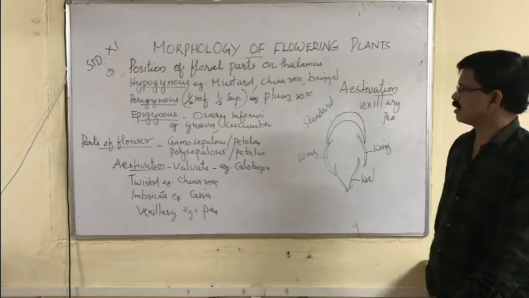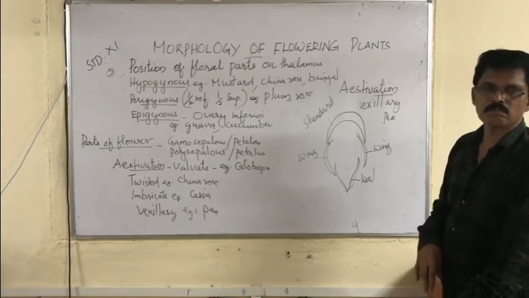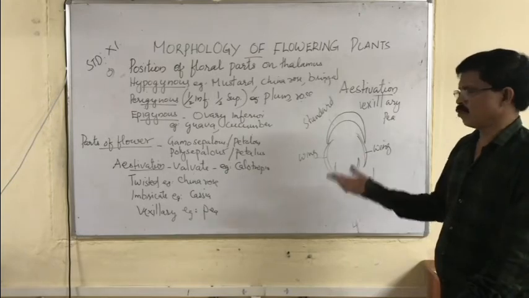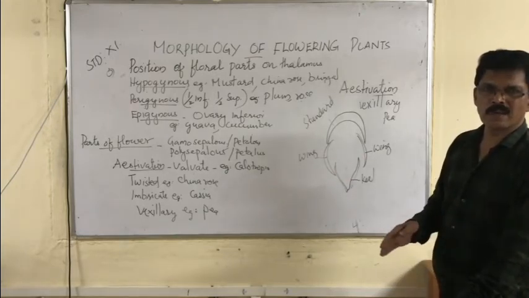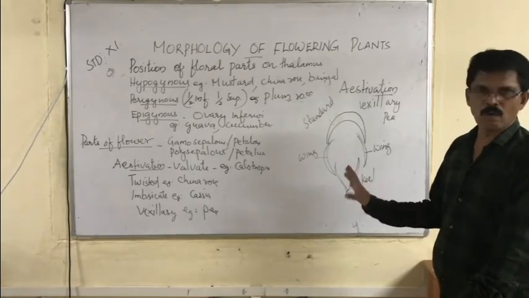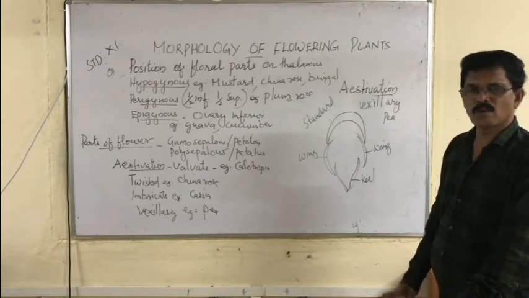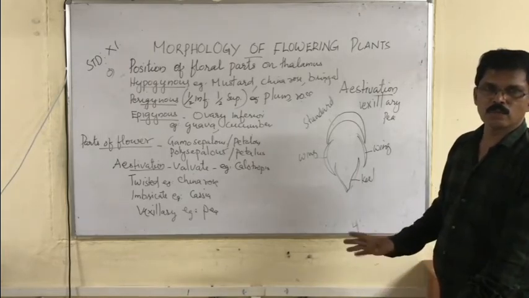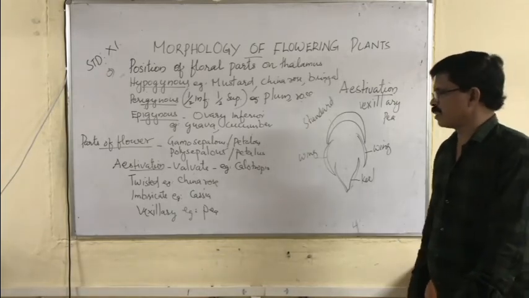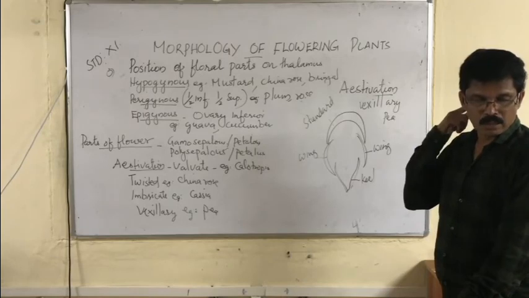In valvate, the sepals or petals do not touch each other, they are free, as in Calotropis. Twisted, the margins of the sepals or petals are overlapping each other, as in China rose. Imbricate, the overlapping is not in a regular manner. Maybe one or two are overlapping and the others are in or out. Example, cassia.